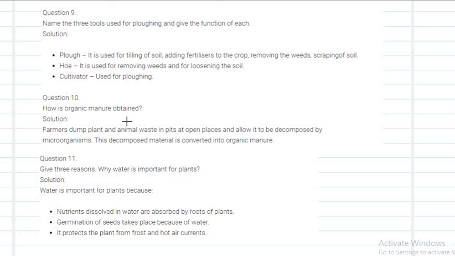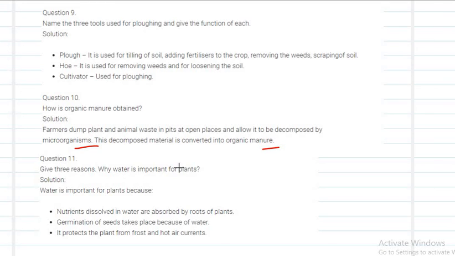How is organic manure obtained? Farmers dump plant and animal waste in pits at open places and allow them to decompose by microorganisms, and this decomposed material is converted into organic manure.